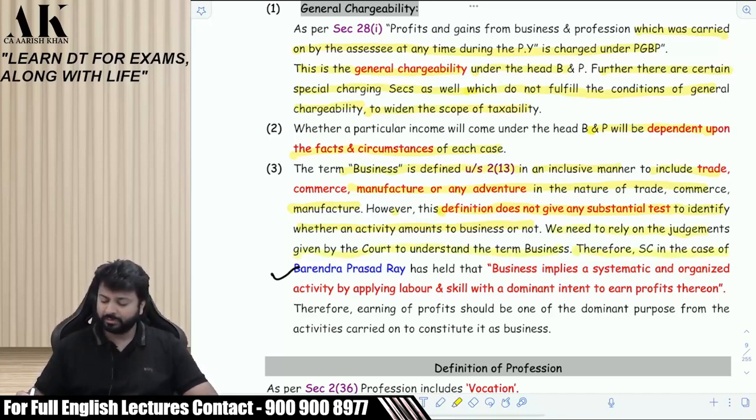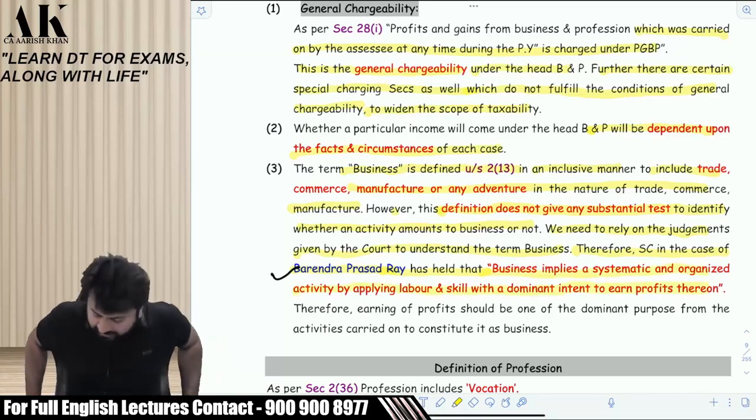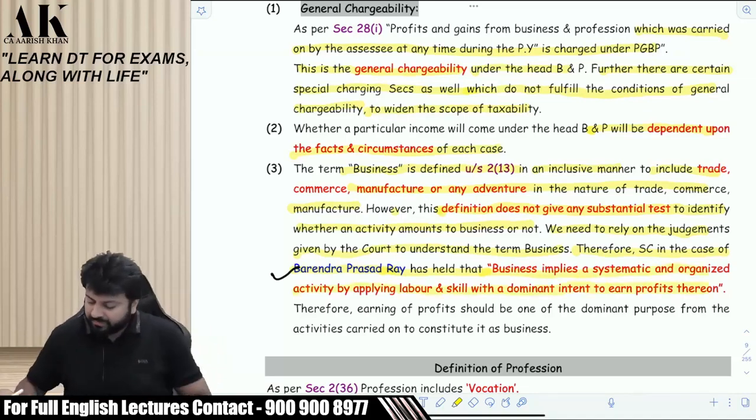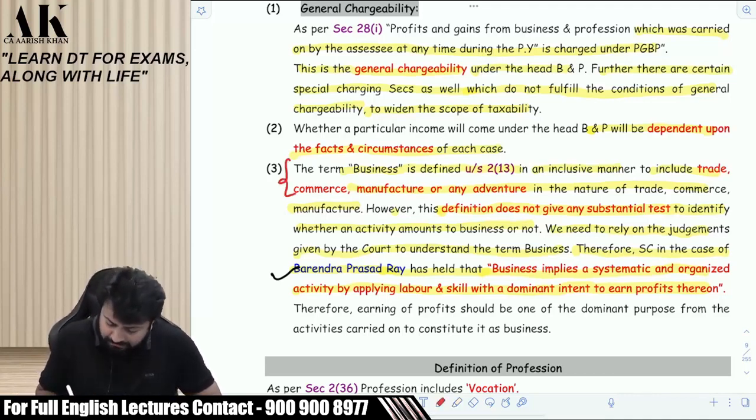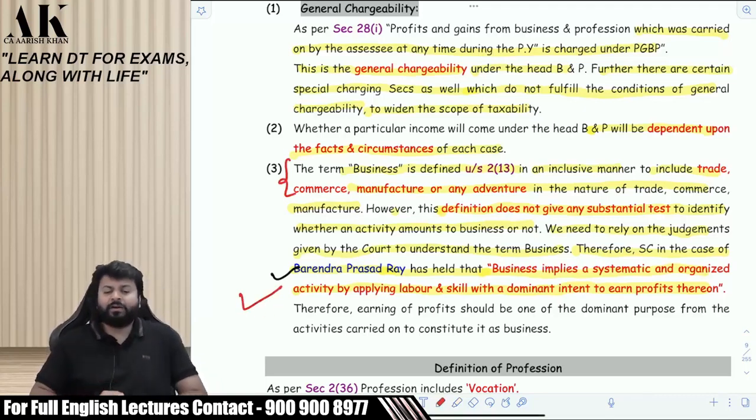Therefore, the Supreme Court in the case of Barendra Prasad Ray has held that business implies a systematic and organized activity by applying labor and skill with a dominant intent to earn profits therefrom. Therefore, earning of profit should be one of the dominant purposes from the activity carried on by the assessee to constitute it as a business. So this is the definition given by the law. But the Supreme Court has given a slightly better meaning of what business can mean.